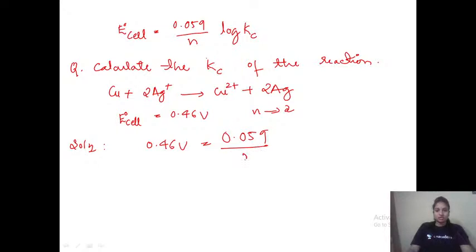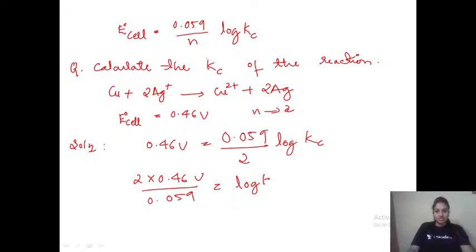0.059 upon 2 log Kc. So this would be 2 into 0.46 volt divided by 0.059 is equal to log Kc. Now from here, what value do you get? Let me just check. I think 15 point something. 2 into 0.46 divided by 0.059. Yeah, 15.59. That is equal to log Kc.